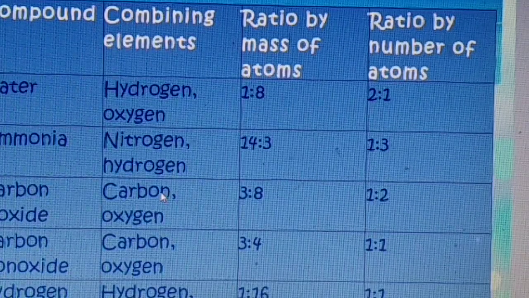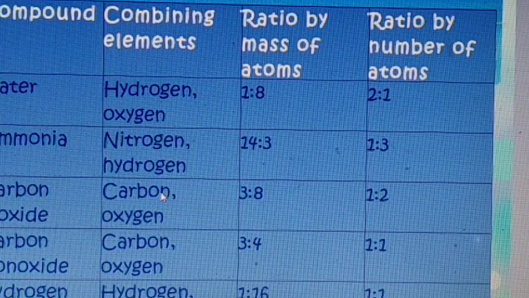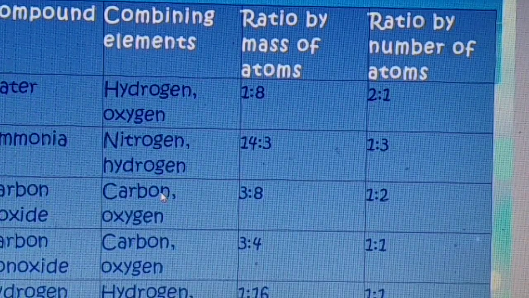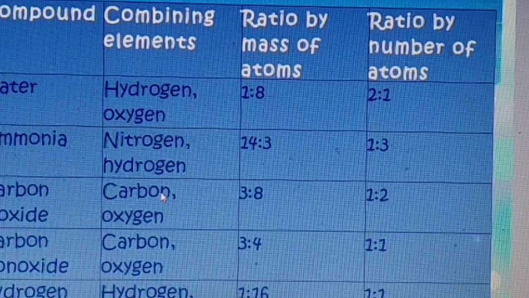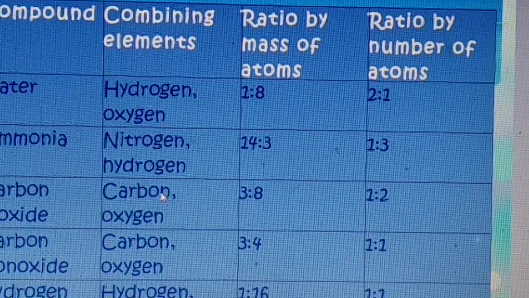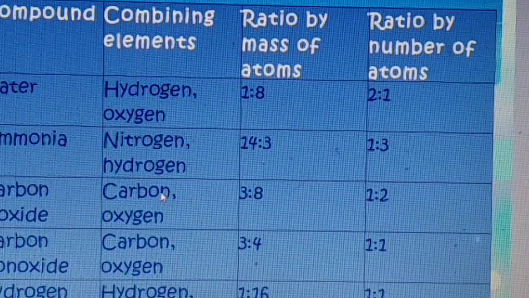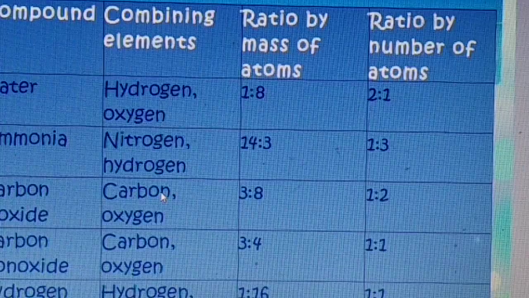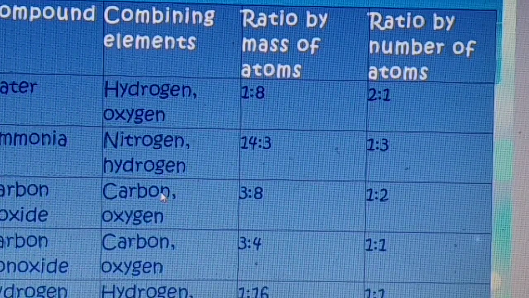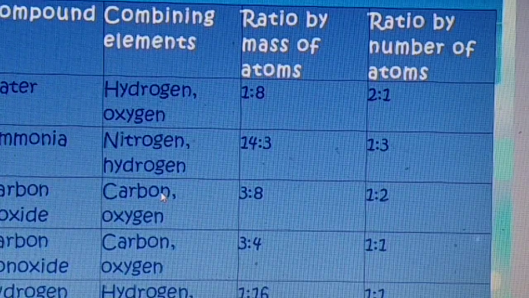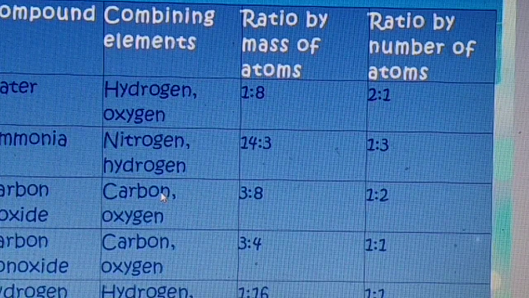But by mass, carbon is 12 and oxygen 2 times 16 is 32. 12:32, that is 3:8. Carbon monoxide. Students, tell me, which elements are present in carbon monoxide? The answer is carbon and oxygen. Carbon mass is 12 and oxygen mass is 16. So the ratio of the mass is 3:4 and the ratio of the atoms 1:1.